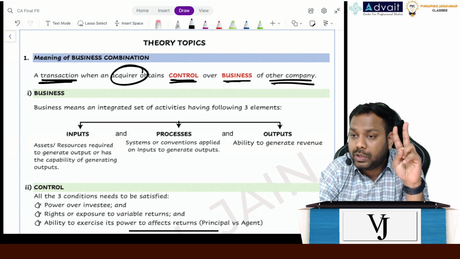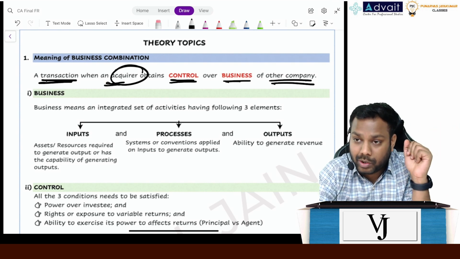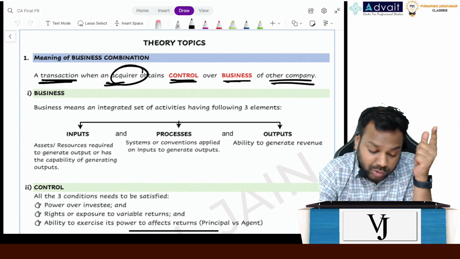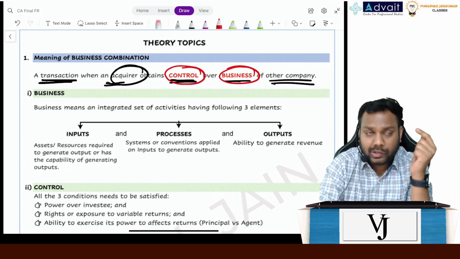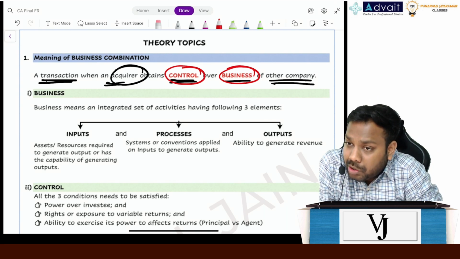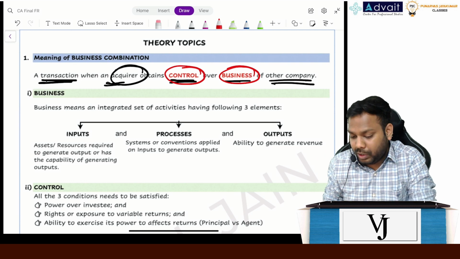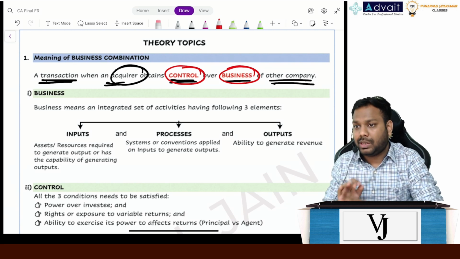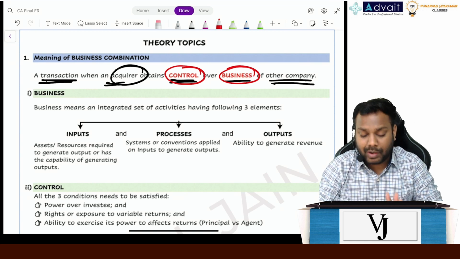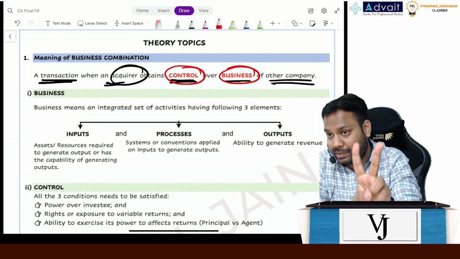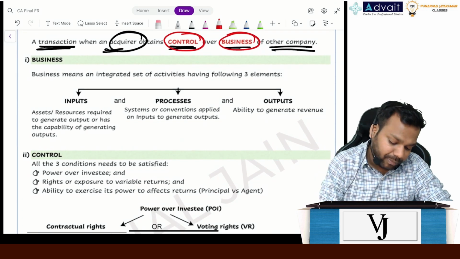Now there are two things which are important. Understand, an acquiring company which obtains the control. Control over what? The business. The two things which become important here are control and business. So we need to understand whether there is a business or not. If there is a business, we have to see whether we have the control over it or not. If there is a business and we have acquired the control, that is a business combination. So in this class, going forward, we have to study only two things: the meaning of business and the meaning of control.